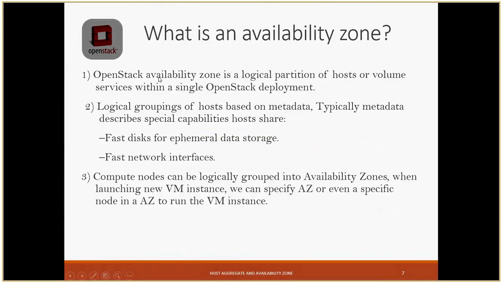So OpenStack availability zone is a logical partition of hosts. We are talking about Nova, where Nova will select the proper compute node where our virtual machine will be launched. For selecting that proper compute node, it will use the Nova scheduler mechanism. The scheduler mechanism is nothing but it will put some filters, and on the basis of the filters, it will select the proper compute node.